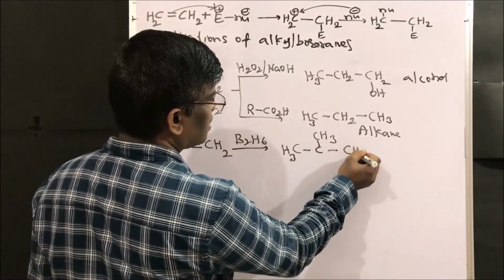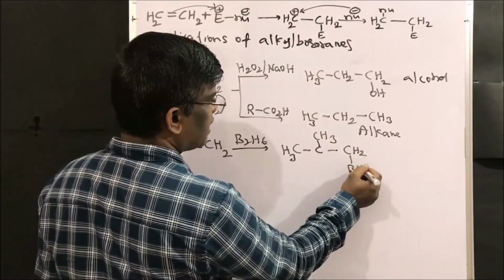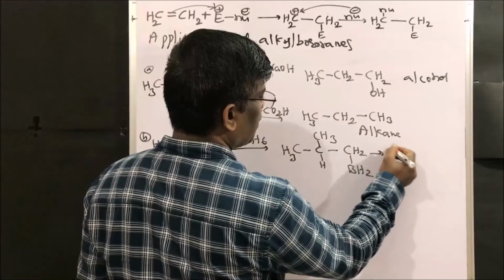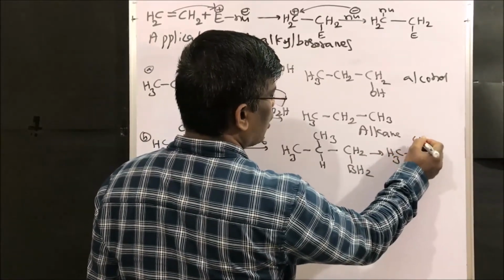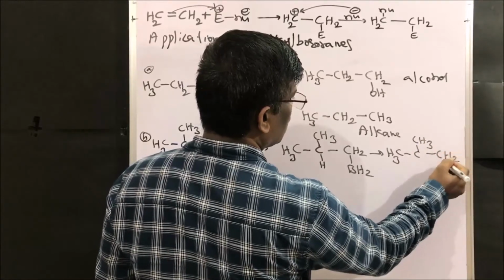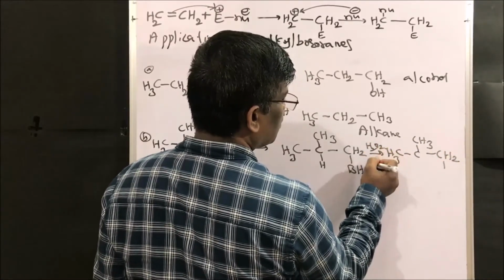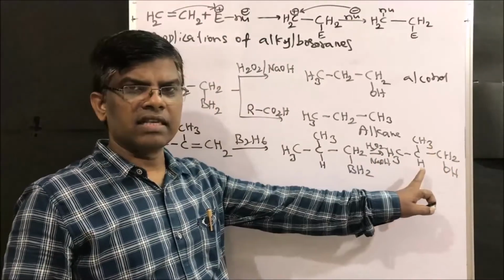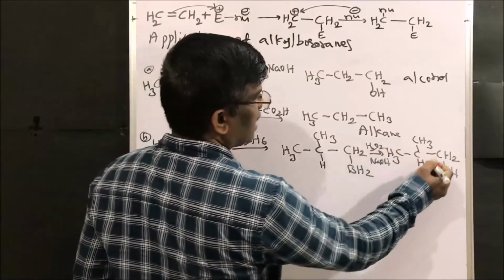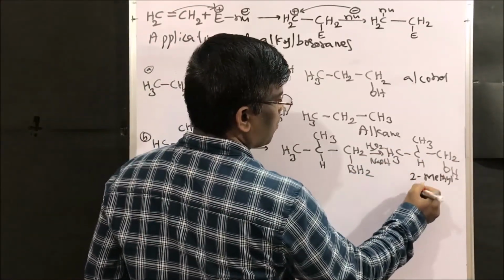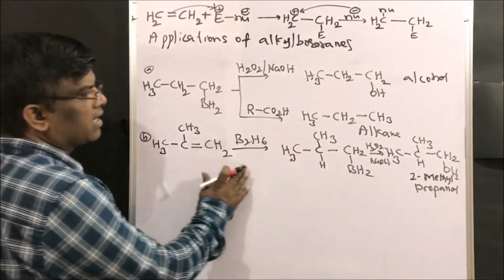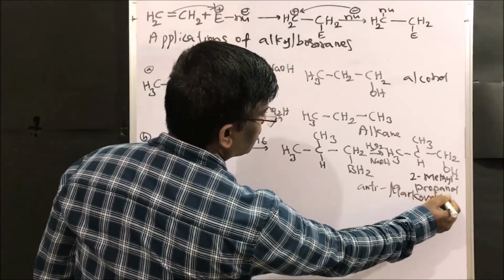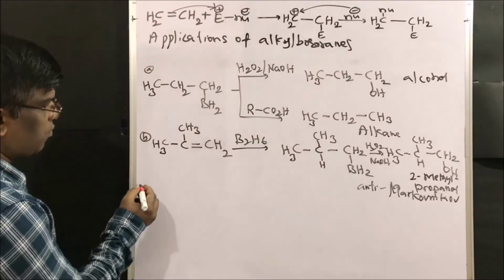It is going to give the anti-Markovnikov's product upon reaction with H2O2 and NaOH. This is anti-Markovnikov's 2-methylpropanol, right friends? So the diborane reaction gives the anti-Markovnikov's alcohol product.